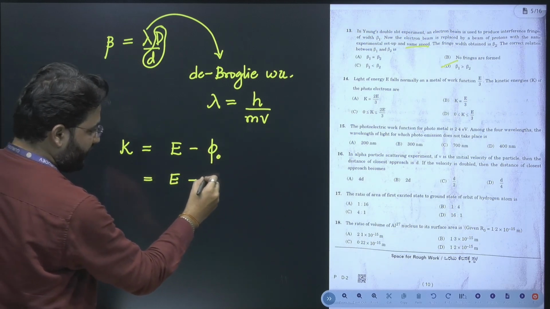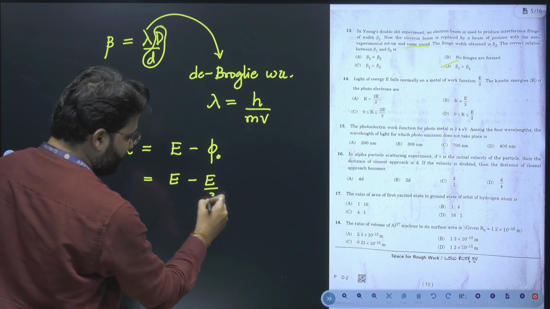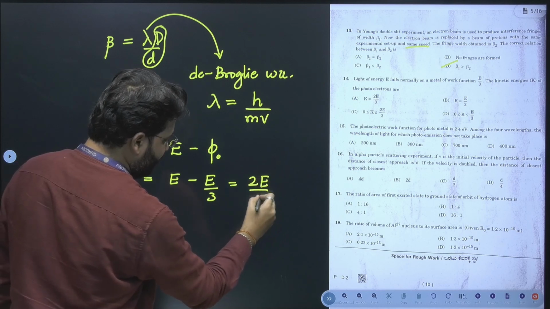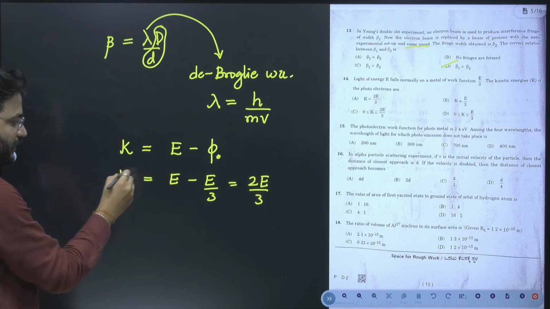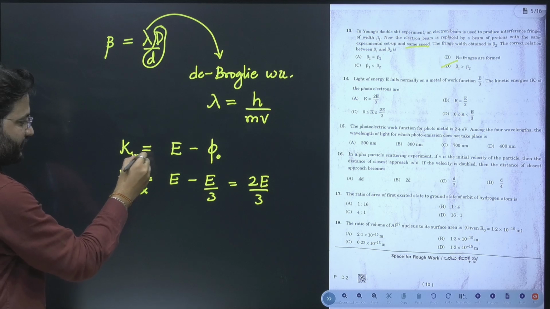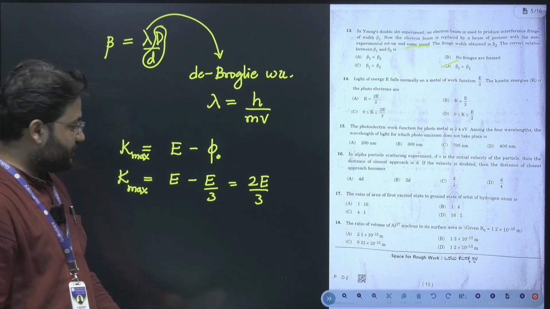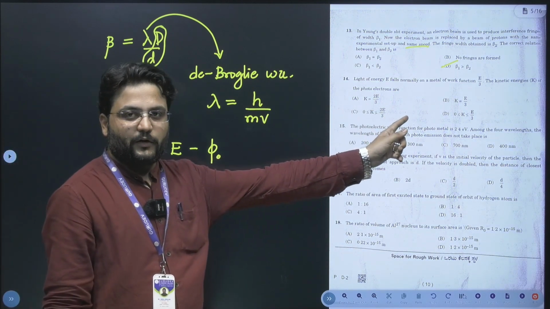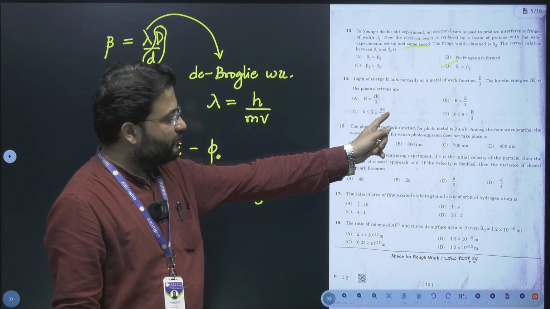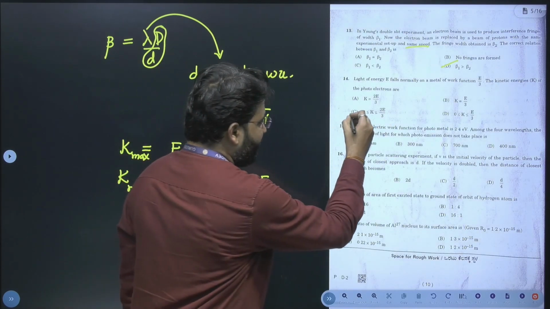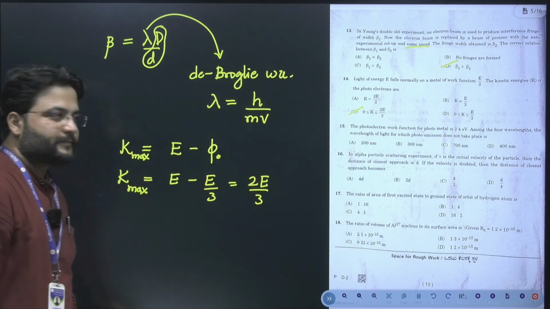Substituting this yields the value 2E divided by 3. That would be the maximum kinetic energy, as given by Einstein's equation. Since this is the maximum kinetic energy, any photoelectron coming out can have energy of at most 2E by 3, but less than that is also possible. So the right option would be the one stating this.